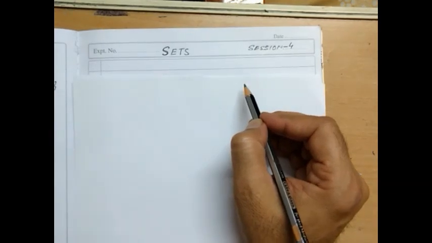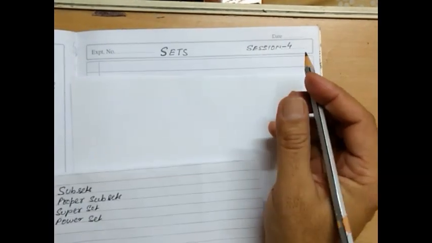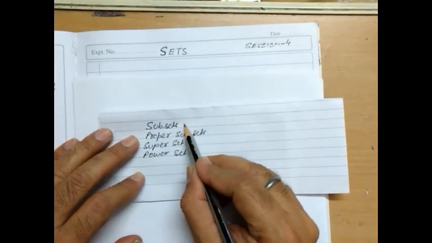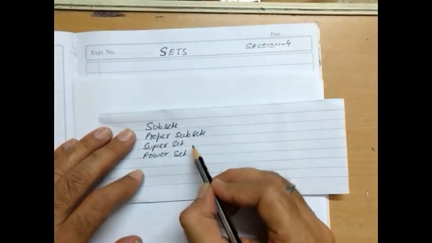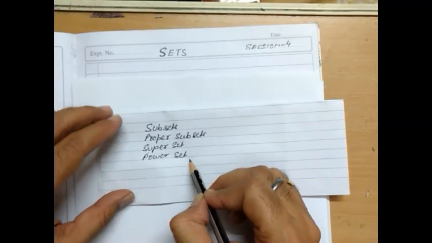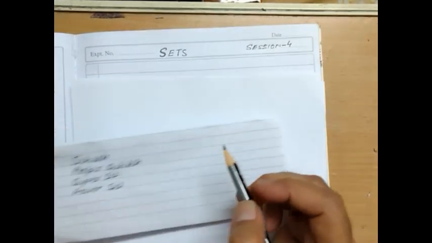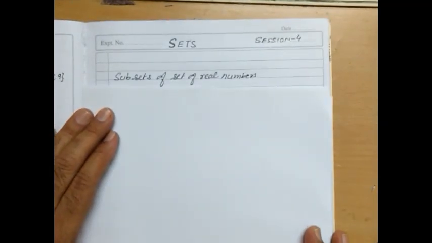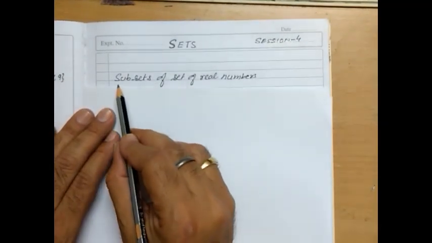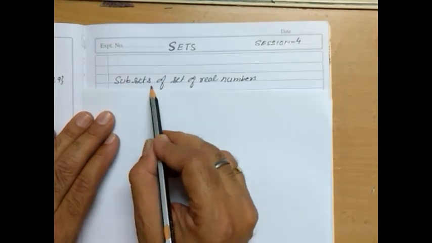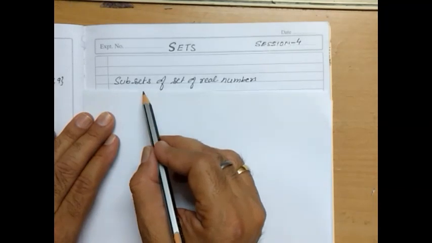Before starting with this session, let's see what we have done in the previous session. In the previous session, we have done subsets, proper subsets, superset and power set. I hope everybody remembers the subsets. So here also we are going to continue with the subset. Here we will be doing subsets of the set of real numbers. Now I hope you remember the subset. Subsets are what? It is a part of the set that we call a subset.